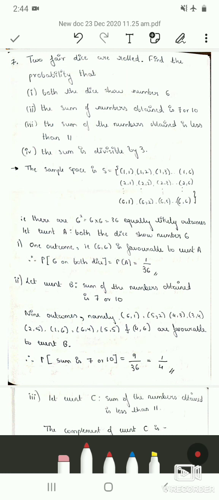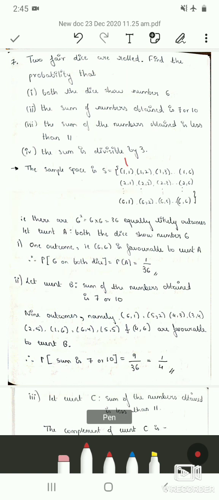First let us see the sample space. Here the sample space is again denoted by capital S. The first possible outcome can be 1, 1. When you roll 2 dice simultaneously, in both dice you may get the outcome 1 and 1, or in the first die you may get 1 and in the second die you may get 2.